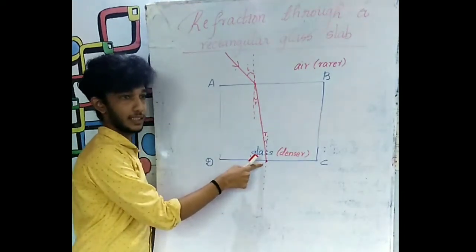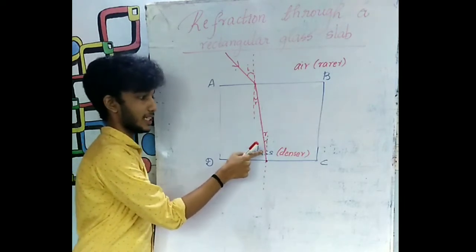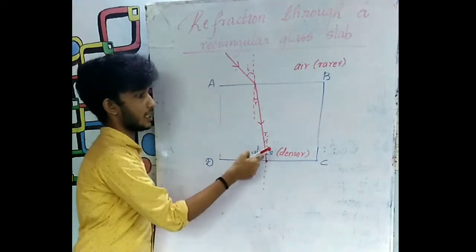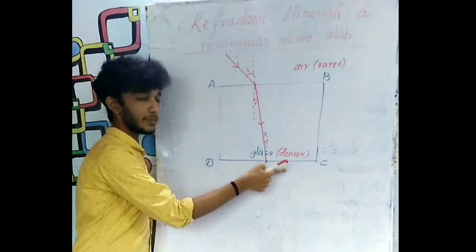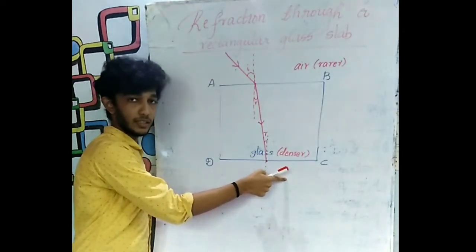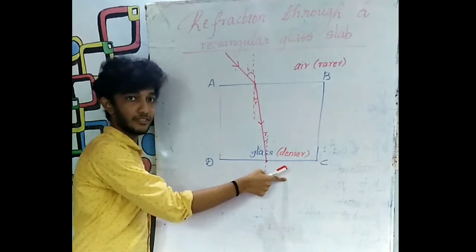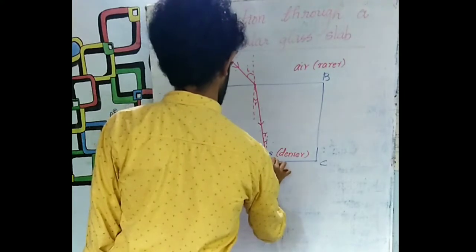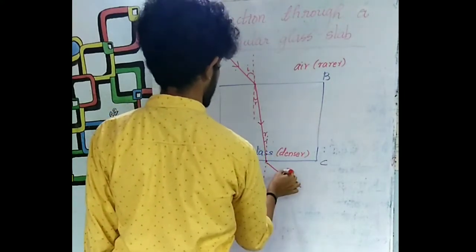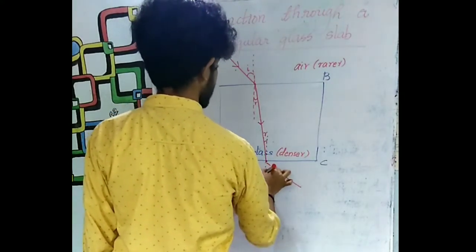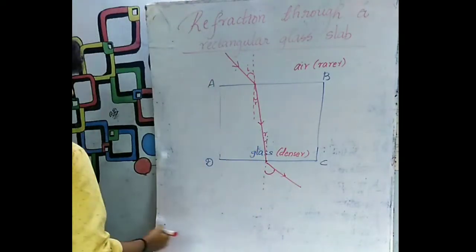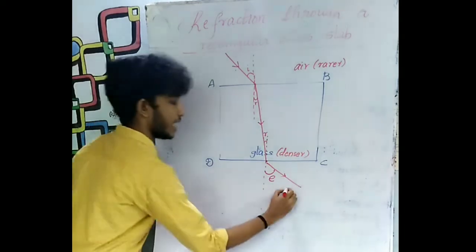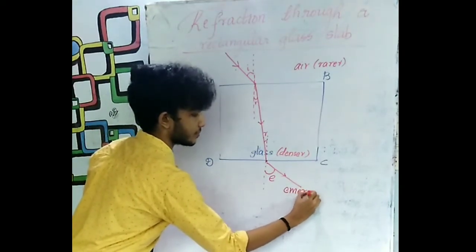Now what happens? Here refraction happens. Here this ray of light is traveling from a denser medium to a rarer medium. Therefore, the ray of light gets refracted away from the normal. Refraction will be away from the normal, and this angle we are calling the angle of emergence, e, and this is the emergent ray.